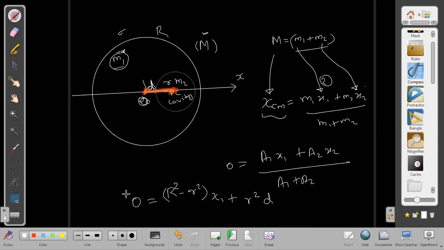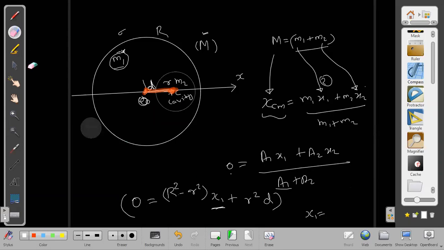A1 plus A2, I will take at 0. Are you getting x1 easily? What is x1? x1 is minus of R square d by r square, wait, small r square minus capital R square.